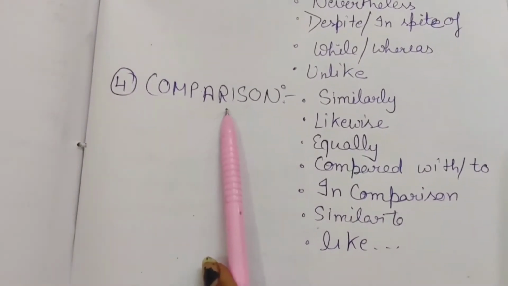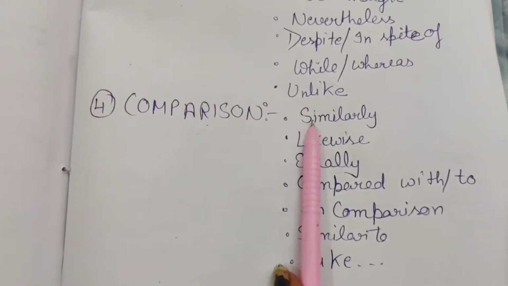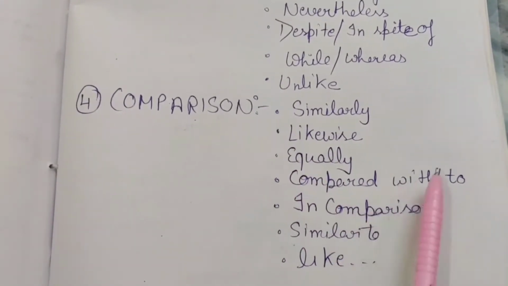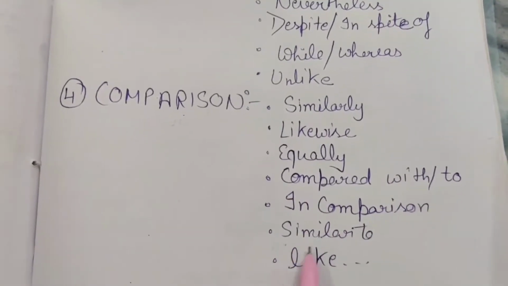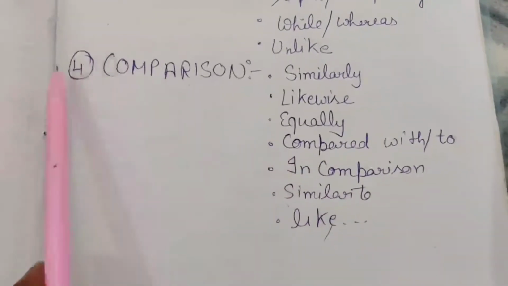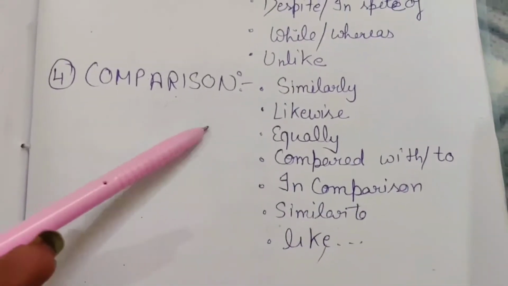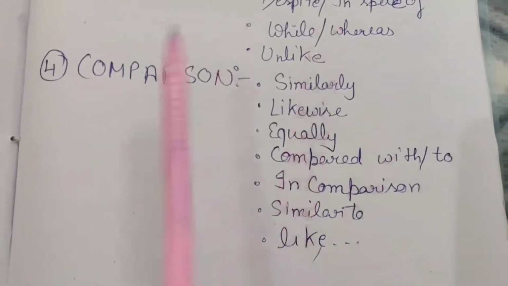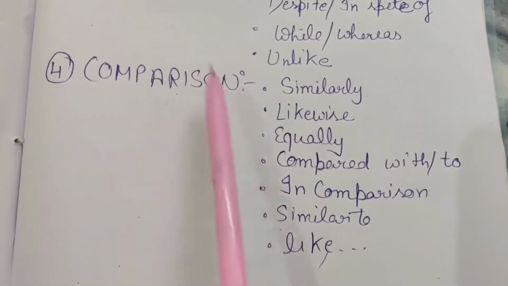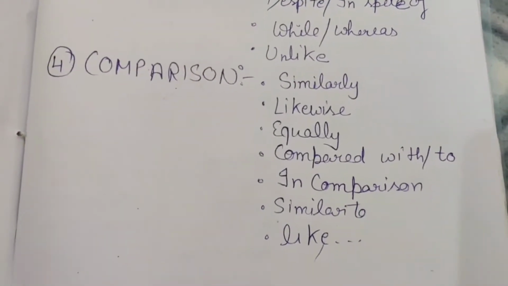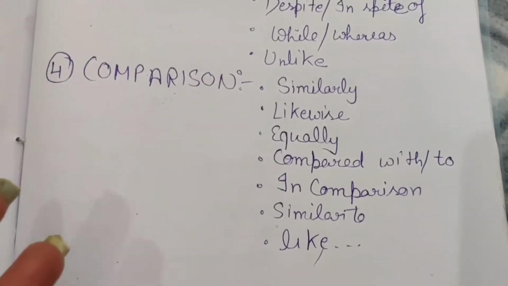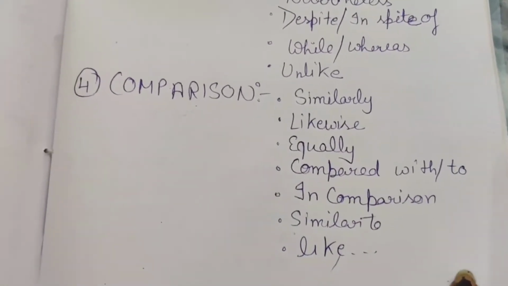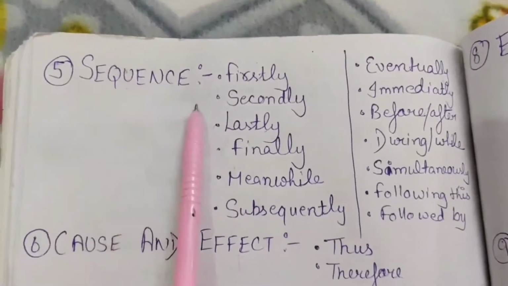Next one are comparison words. In this we have similarly, likewise, equally, compared with or compared to, in comparison, similar to, like. So guys, these are not the only words you can use. These are some words, and there are a lot of words which you can use. Like if you want to compare two points of your essay, like if one point is negative and the other one is positive, you can use these words to compare all these points.